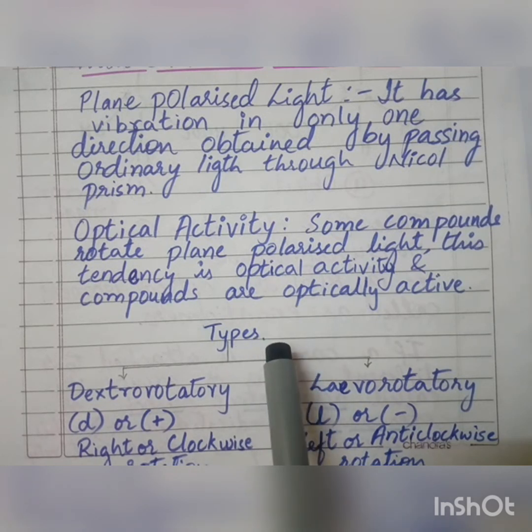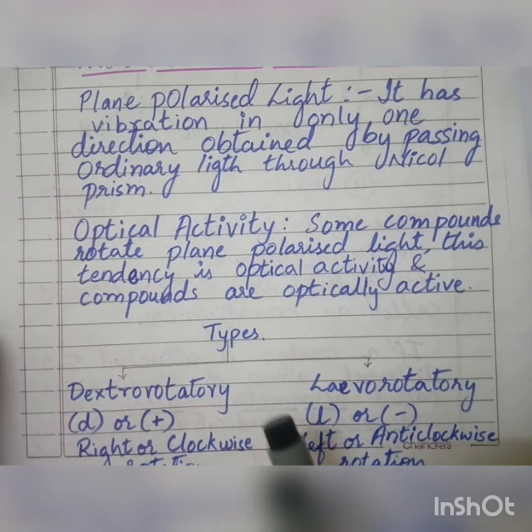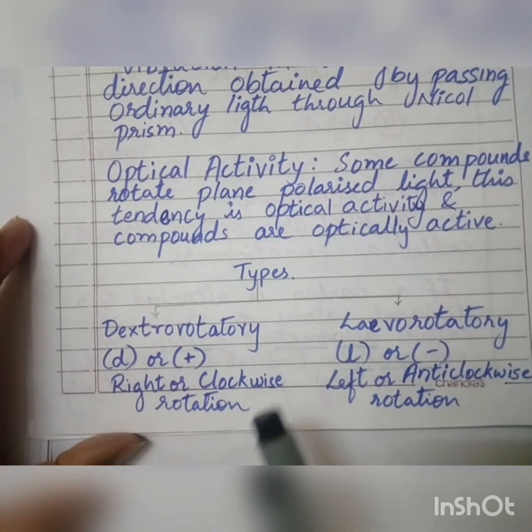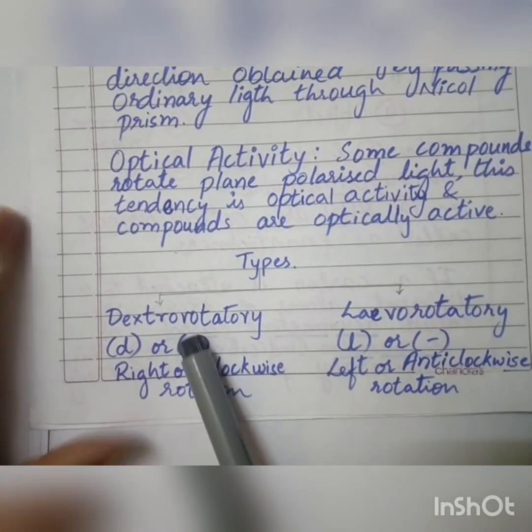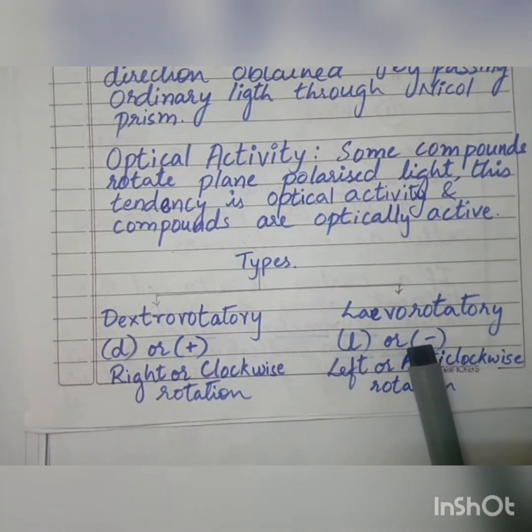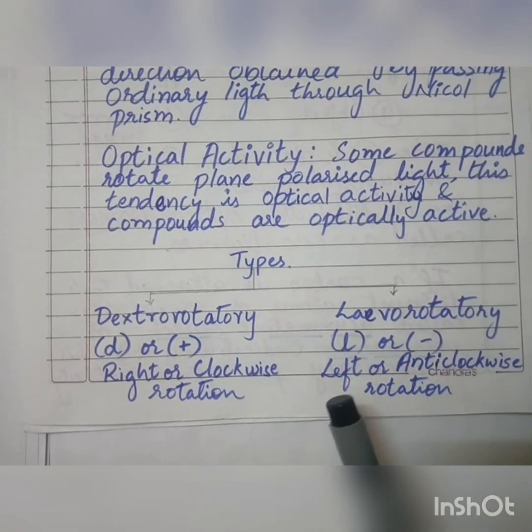So in optical activity there are two types. One we call dextrorotatory, the other is called levorotatory. So there are two types of optical activity.